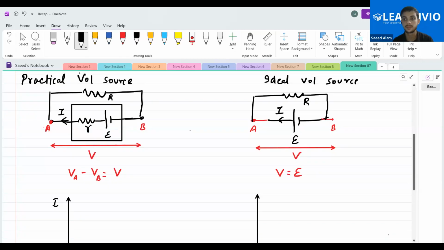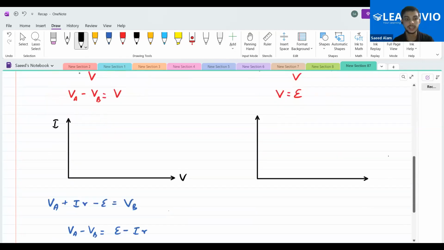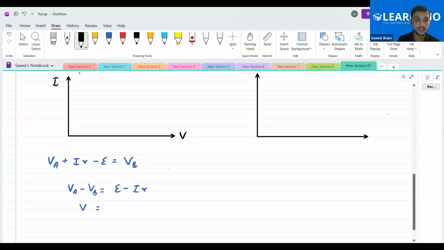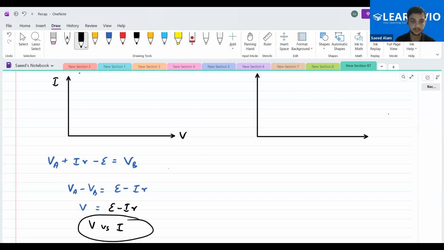Yes or no? Okay, now I see V equals E minus I into R. Now I'm plotting the curve between V and I, V versus I, the terminal potential and the current I. So what should the graph look like here on this side?